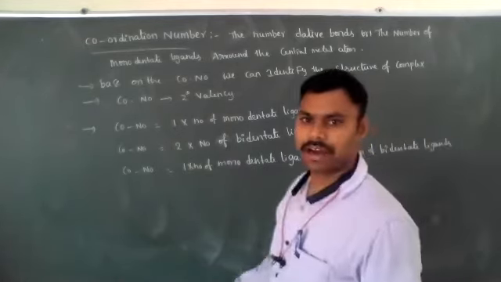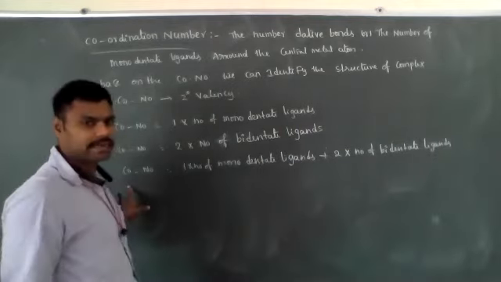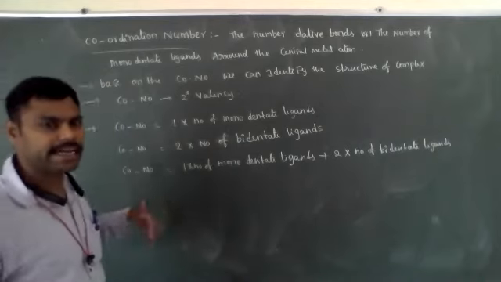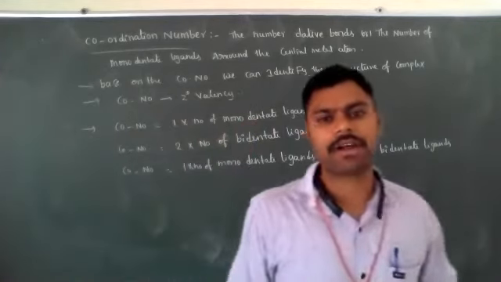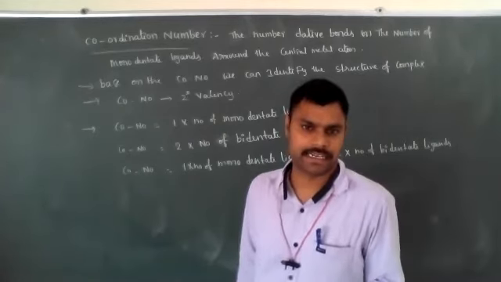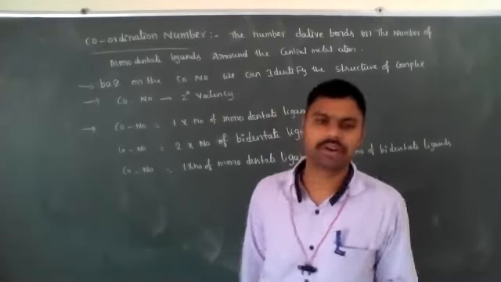So like that we have to calculate the coordination number. If tridentate ligands are present, 3 into the number of tridentate ligands. If tetradentate ligands are present, 4 into the number of tetradentate ligands.